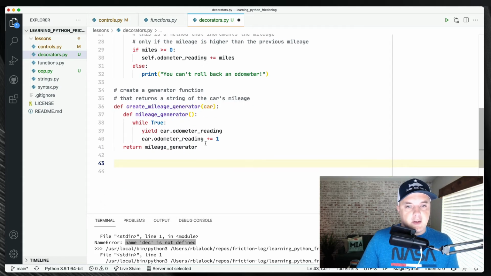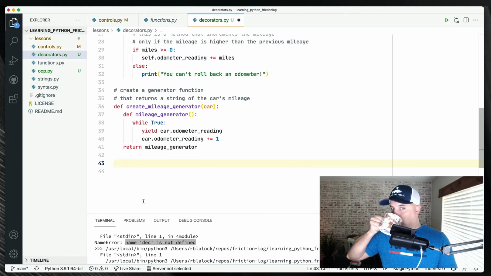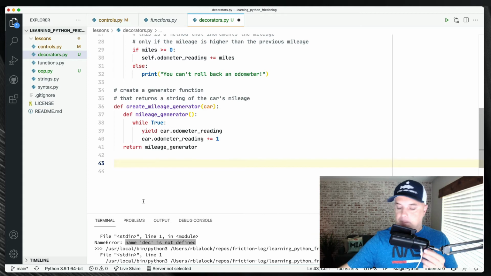Create a mileage generator. So we pass in a car instance, I guess. And then while true, yield. I don't know what the yield keyword does in Python. I know what it does in JavaScript. While true, yield car increment.